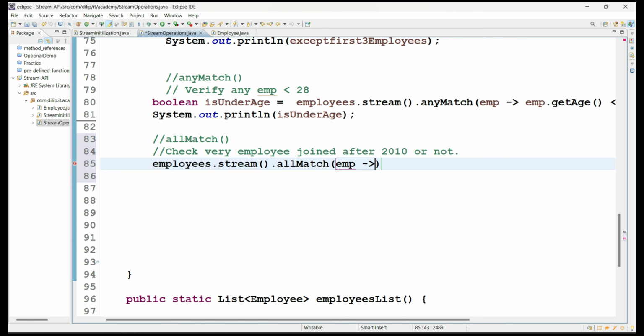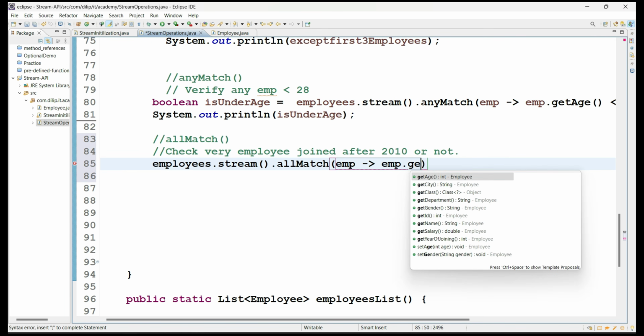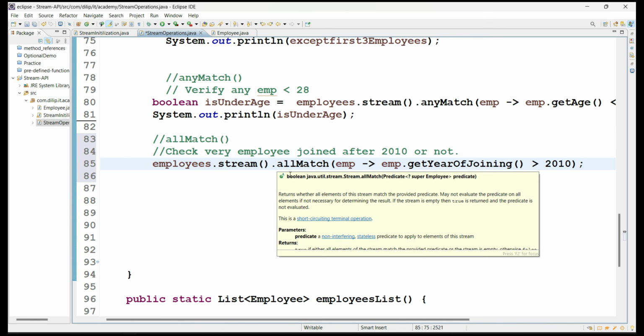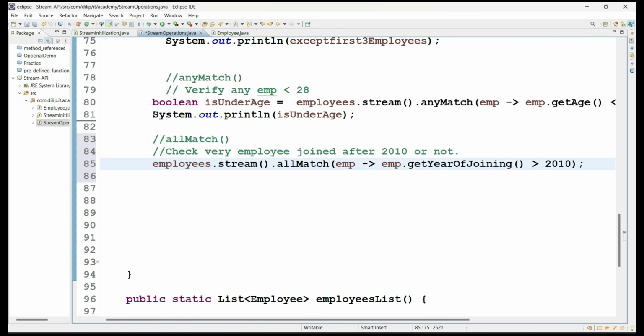So here the stream will contain employee objects internally, and from the employee object what we are taking is getYearOfJoining, right? So year of joining should be greater than 2010, right? So this is the statement we are talking about here. And what is the result? Again here it is a boolean result.